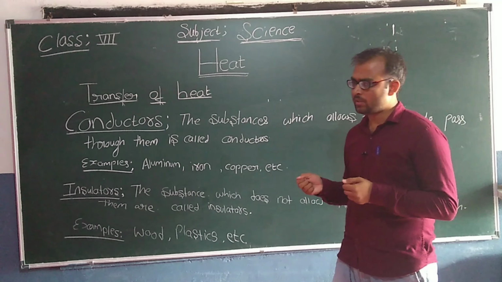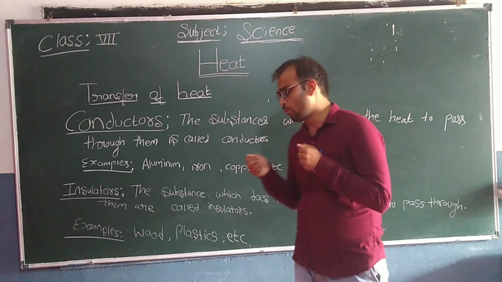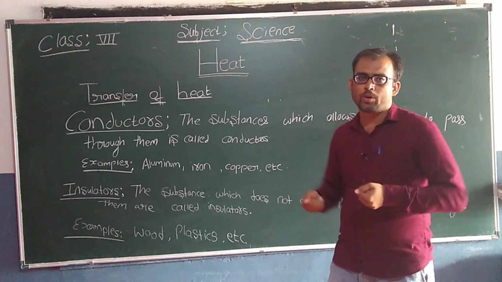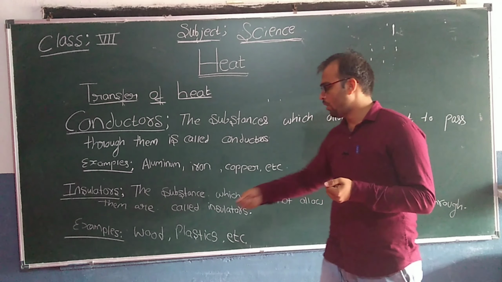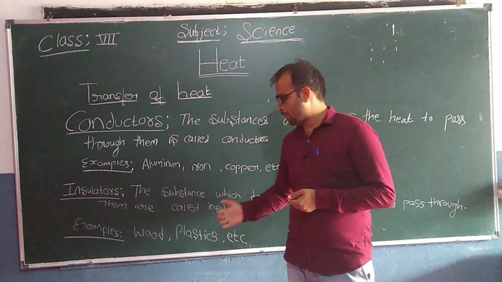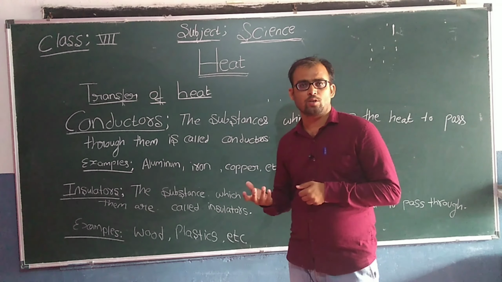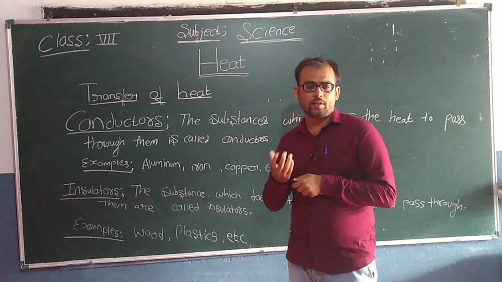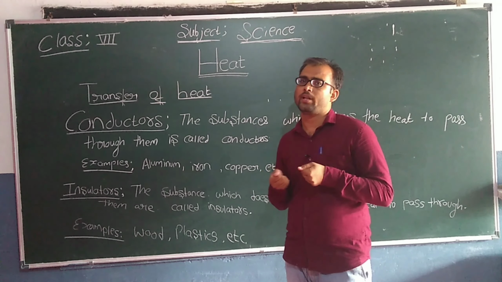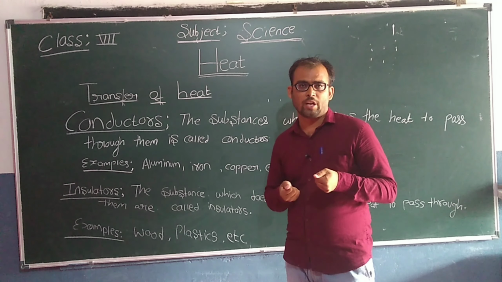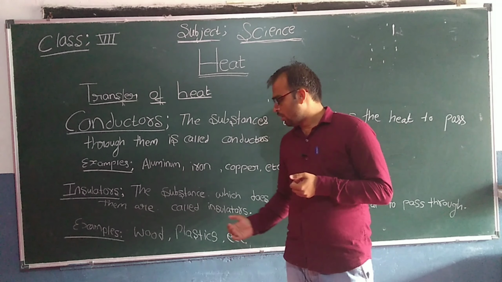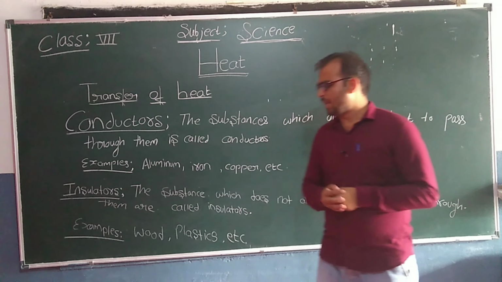You might have seen that cooking utensils are not made of wood or plastic, but the handles of cooking utensils are made of wood or plastics. Why is it so? Because plastics and wood are bad conductors of heat. To avoid getting hurt, the handle of a frying pan or any other cooking utensil is made of wood or plastics.